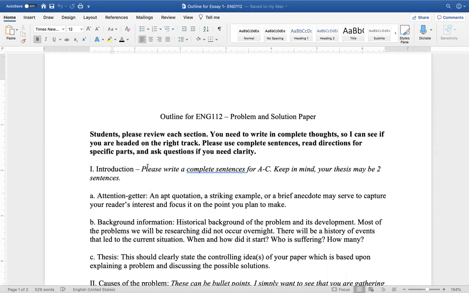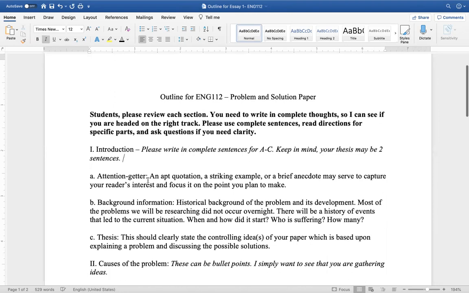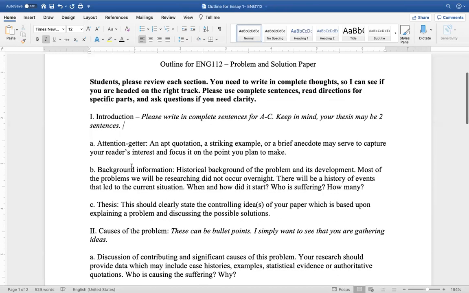For the introduction, please write in complete sentences for A through C. Keep in mind that your thesis may be two sentences since you're addressing a problem and a solution. I'm looking for your hook, your attention getter, some background information, and your thesis statement. And guys, what I want you to note on each section that I have here, it literally gives you some ideas that you can consider.